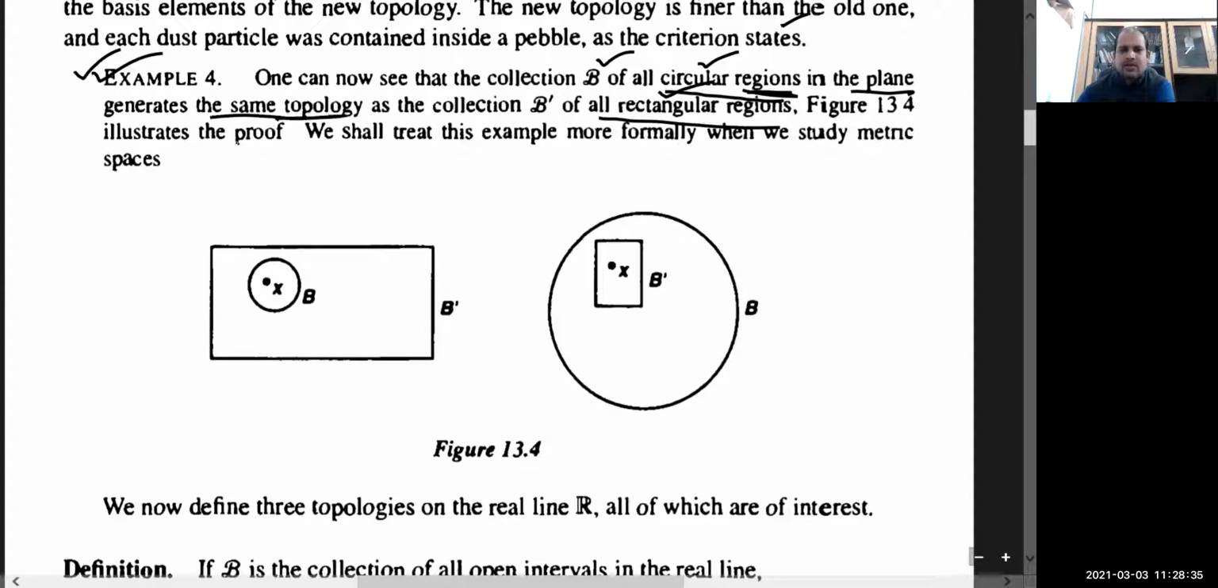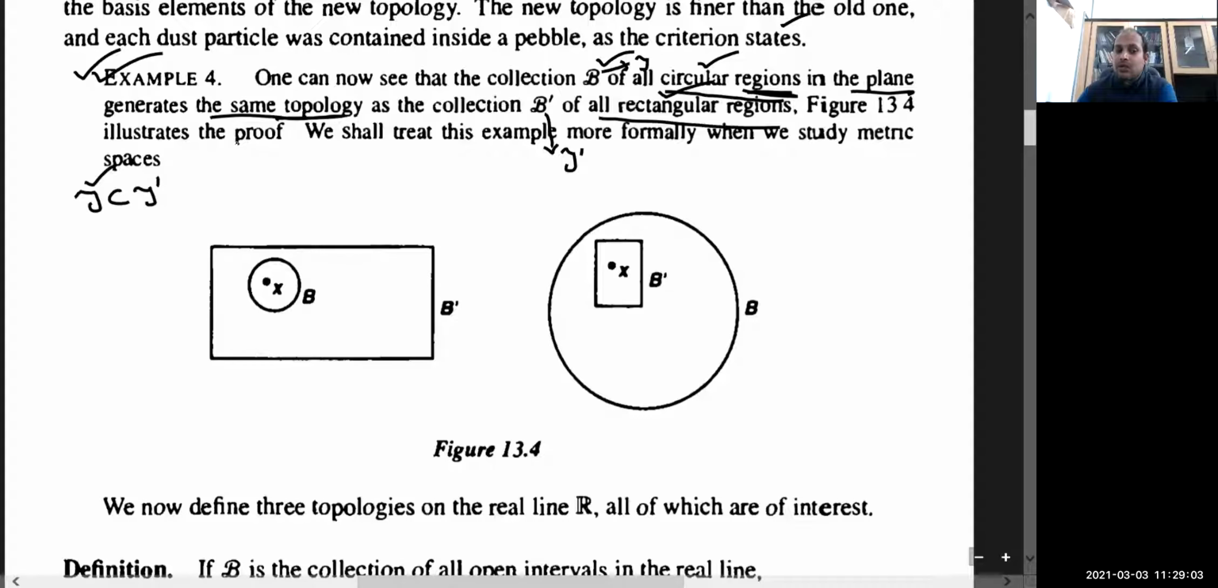Suppose the topology generated by B is denoted by T and the one generated by B dash is denoted by T dash. First I need to show that T dash is finer than T. T dash is finer than T means the topology generated by the collection of all rectangular regions is finer than the topology generated by the collection of all circular regions.